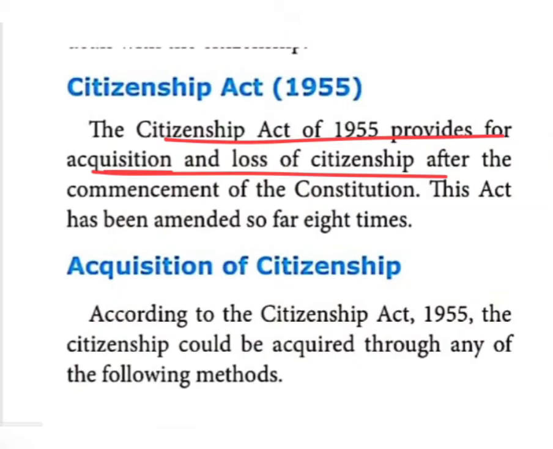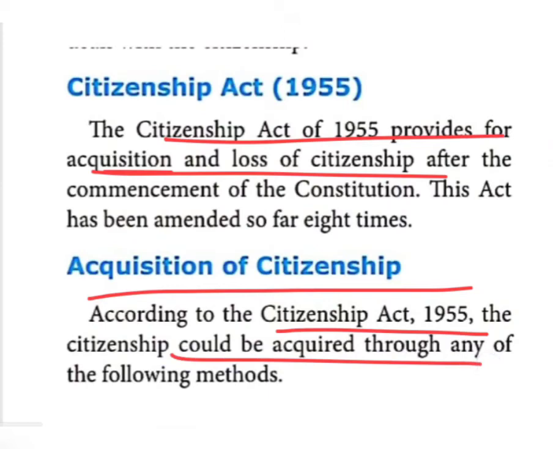In the Citizenship Act, two things are there. One is acquisition of citizenship, whoever can have the right to get Indian citizenship. The other is loss of citizenship, whoever cannot have it. The first one is acquisition. According to the Citizenship Act, 1955, citizenship could be acquired through the following methods.